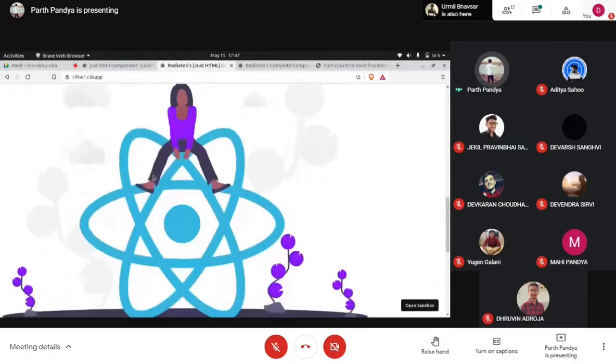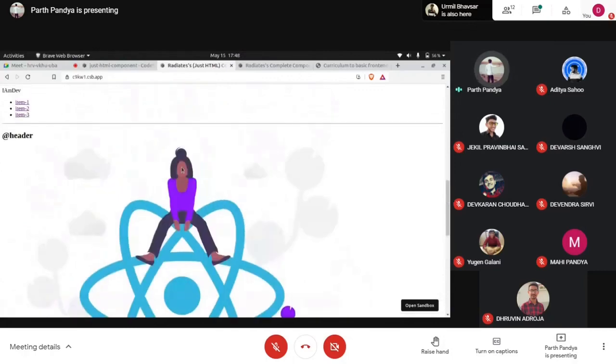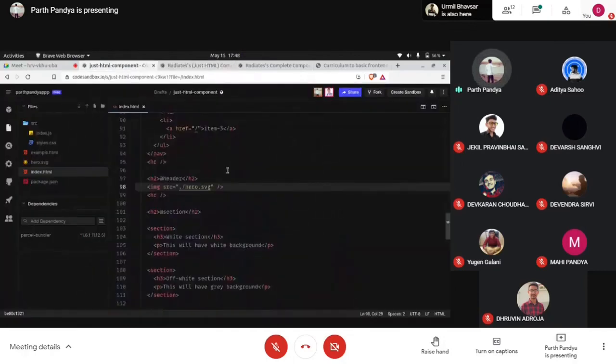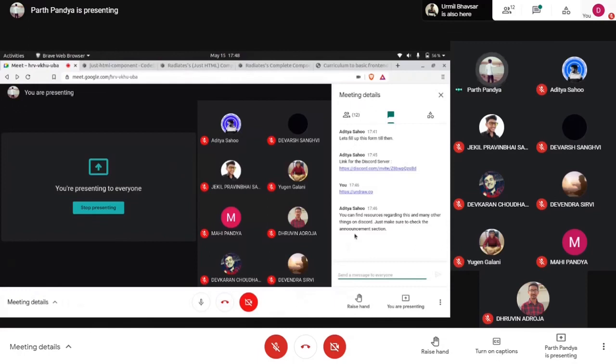By default, this image has no dimensions, nothing set. So which attribute can we use to define the height and width of an image in HTML?